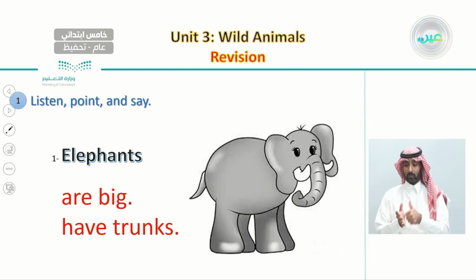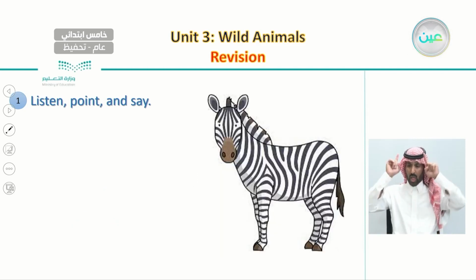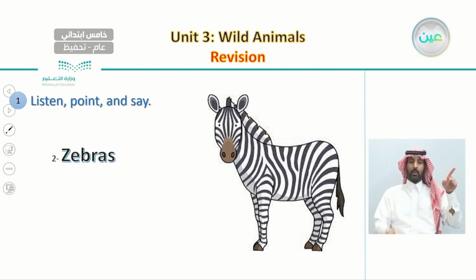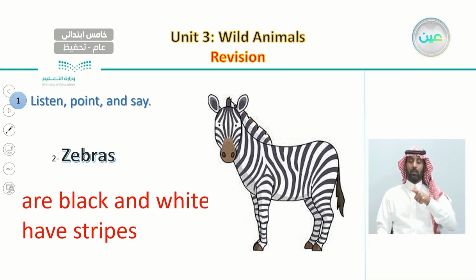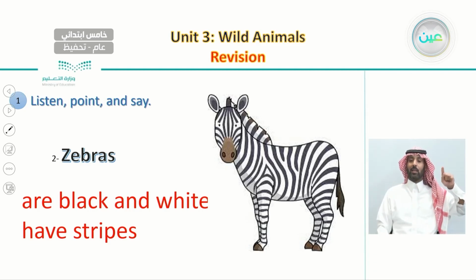Very good. Also, the second animal we described were the zebras. We said that zebras are black and white, and they have stripes. So repeat after me.